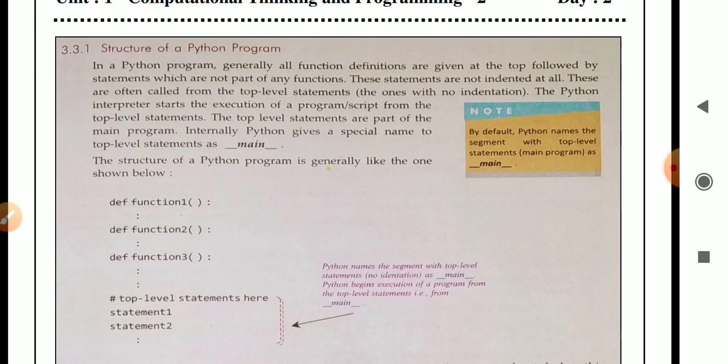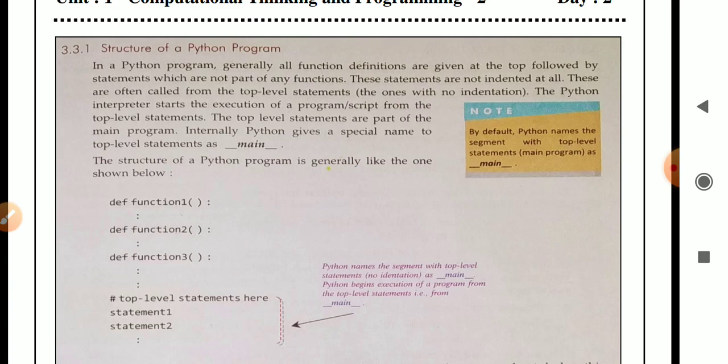Statements which are not part of any function. Means in a Python program, the function definition is always present at the top of the program, and that is followed by statements which are not part of any function, means the statements which are present outside the function. These statements are not indented at all. Why? Because these statements are outside the function, that is why they are not indented.